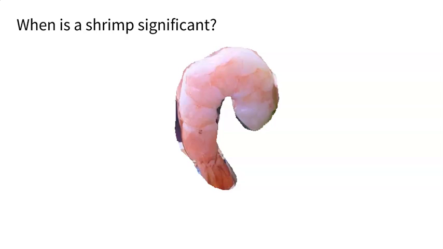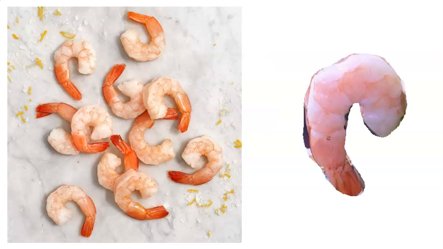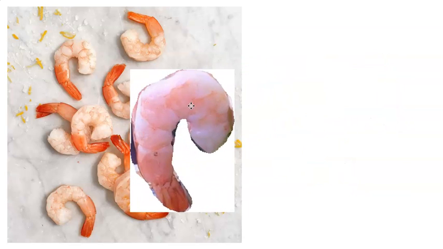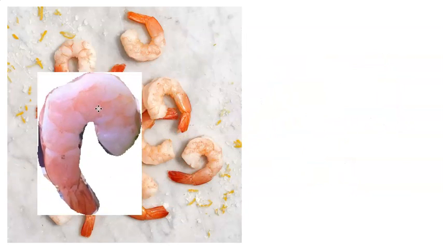For all it knows, that could be a small shrimp, a large shrimp, a really small, a really large, or just a normal shrimp cocktail. So the idea is that we can't really learn if a shrimp is significant until we compare it to all other shrimp. Then we can figure out if it's significant or not. So we look at a bunch of shrimp that we have seen many, many times, and we take our shrimp and we say, oh my gosh, look how big that is compared to those other shrimp.